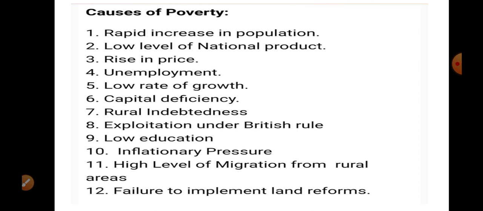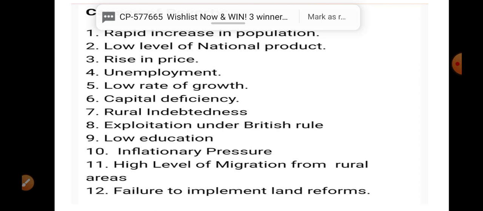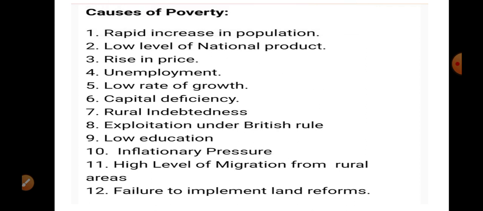Exploitation under British rule. Already I had told you that before the arrival of the Britishers, India was a self-reliant and prosperous country. It is known as a golden bird. It is known as a sink of gold and silver. But during these 200 years, the Britishers exploited us in such a manner that we became stagnated and backward in every field. So this is one more basic reason for poverty.